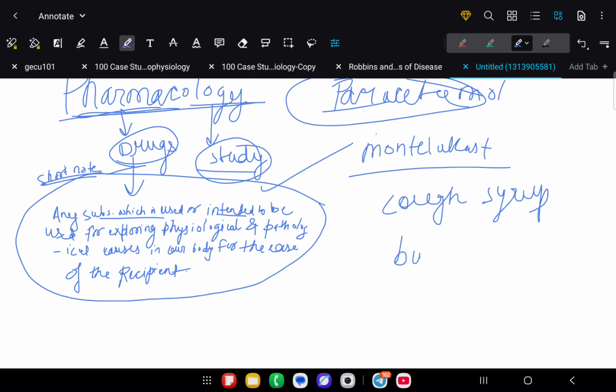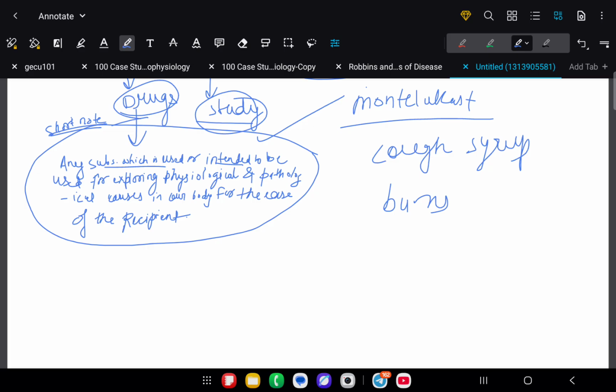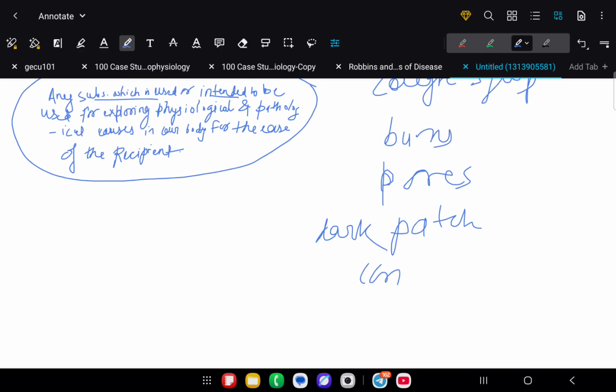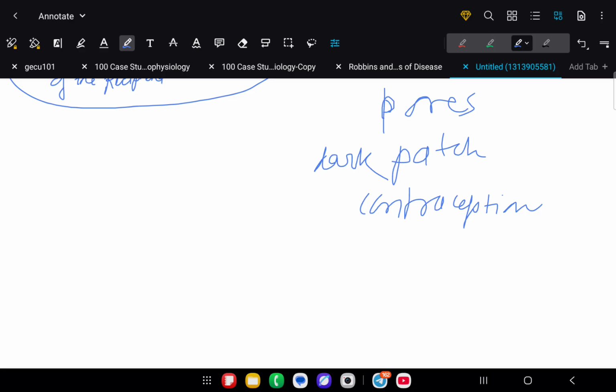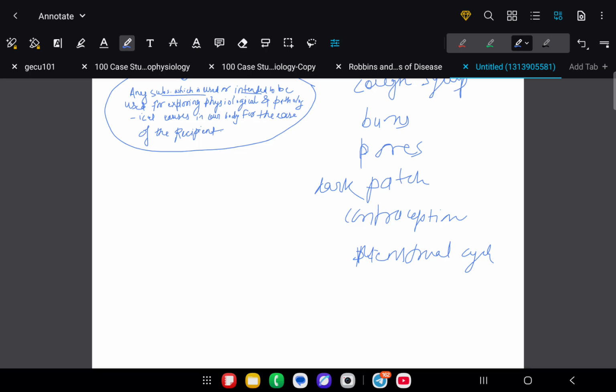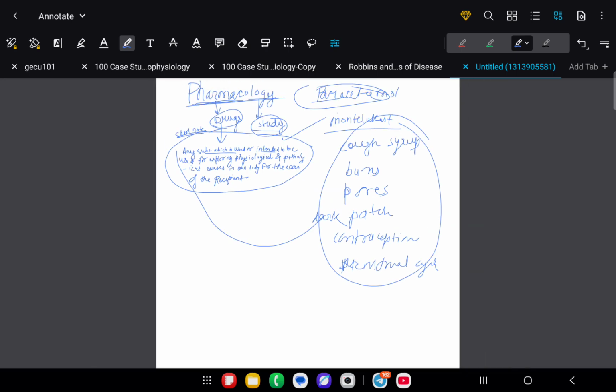If we have burns, or if we want to eradicate pimple marks, dark patches, for contraception, altering the period cycle, that is your menstrual cycle, all these circumstances need drugs to be introduced in our body and to act accordingly for doing all such things or all such mechanisms in our body.